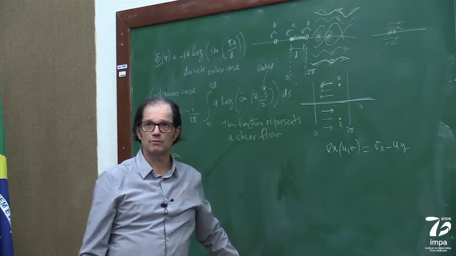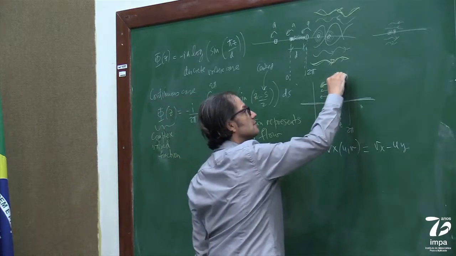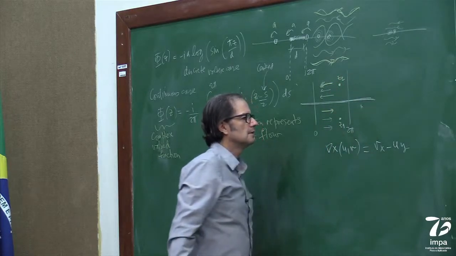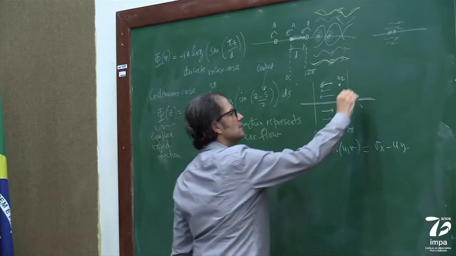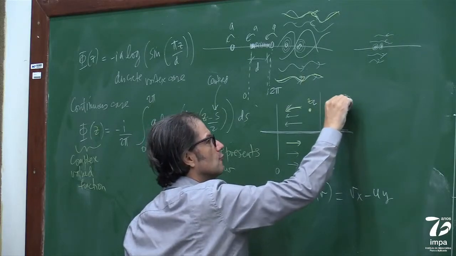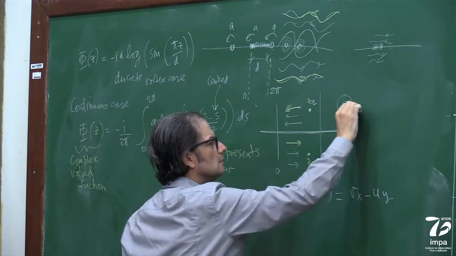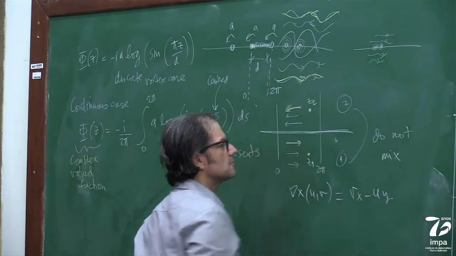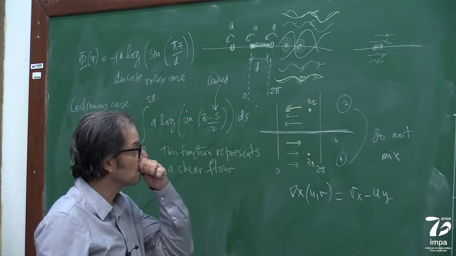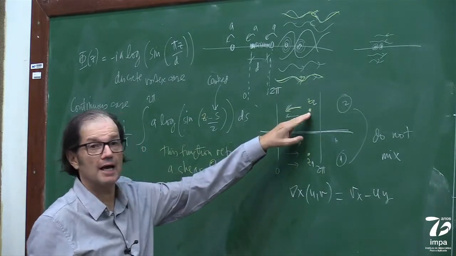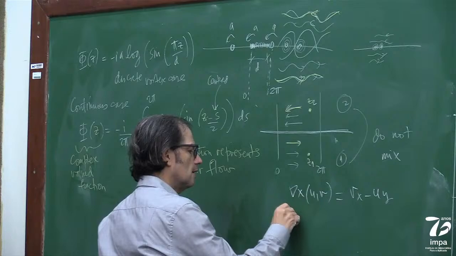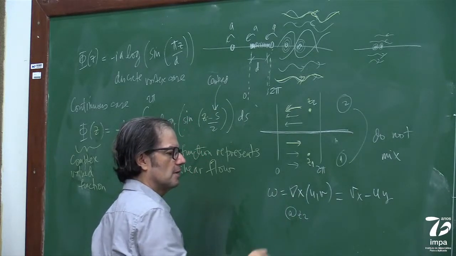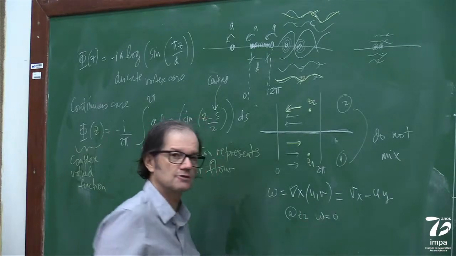Let me start helping you. Let me call this Z1 and Z2, because I'm going to call Z2 up and Z1 down. You can think of this as two fluids, fluid 2 and fluid 1, that do not mix under this shear flow, okay? So what is the vorticity at Z2? At Z2, the vorticity omega is 0.